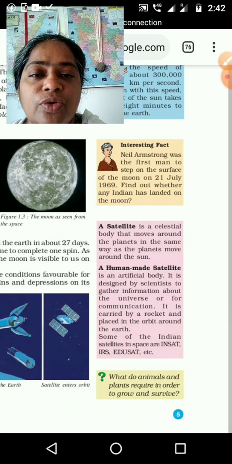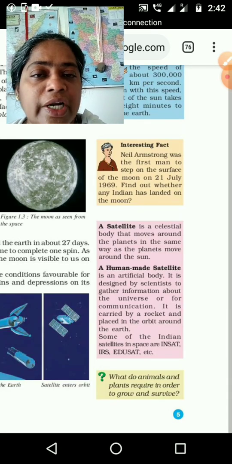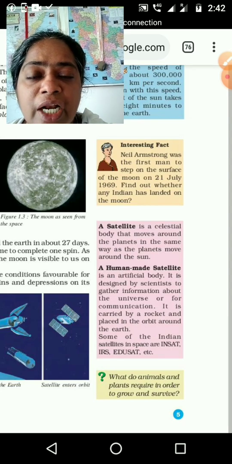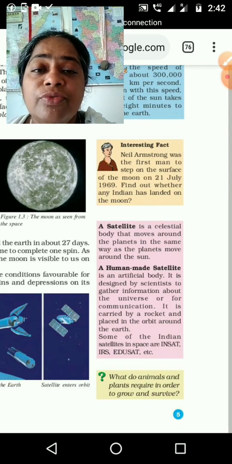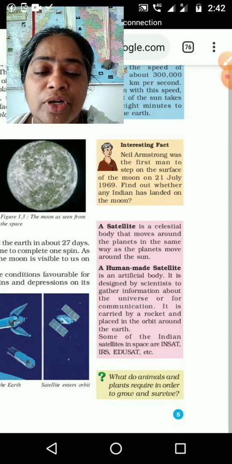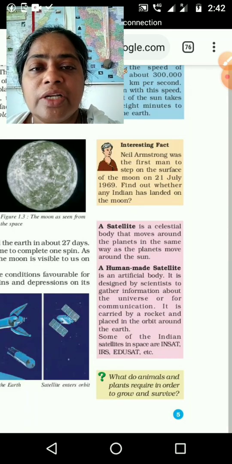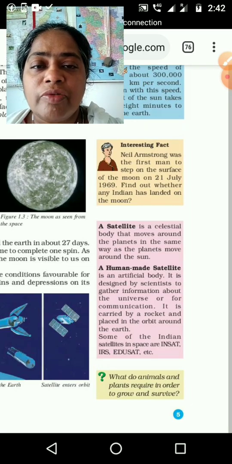What all things do we know? We need oxygen, or air, then water, food, everything, and a good climate. Everything we need to live in a particular area or to survive. The same condition applies to plants. If plants are getting only sunlight without water, how will they prepare food?